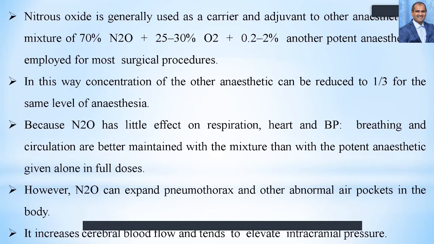So the thoracic cavity will be accumulated with air if nitrous oxide is used. It also increases cerebral blood flow and tends to elevate intracranial pressure. Of course, this is not required, especially intracranial pressure should not be increased.